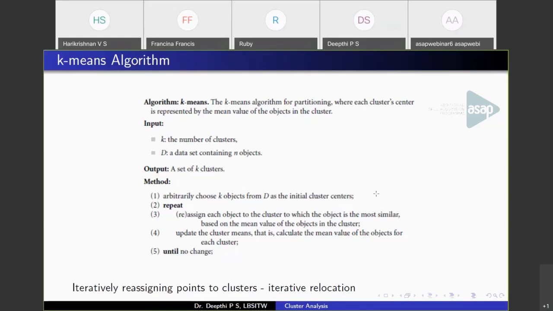So once you have the new means, you calculate the distance of every data point from the new means, and again when you calculate distance, some points will move from one cluster to another, so you will have a different partition. This process keeps on continuing until at some point objects will not move from one cluster to another and you will get the final clusters. So this is how the algorithm works.